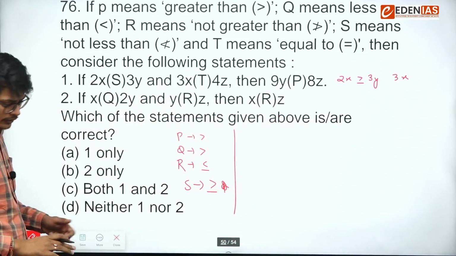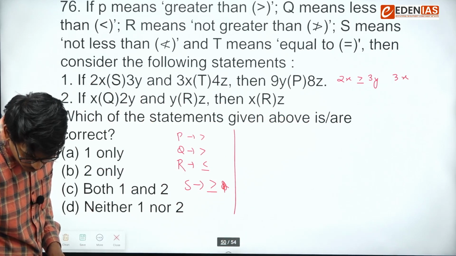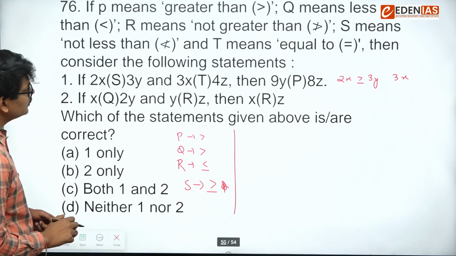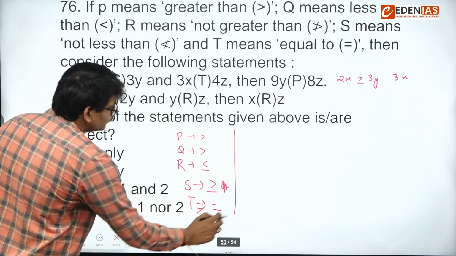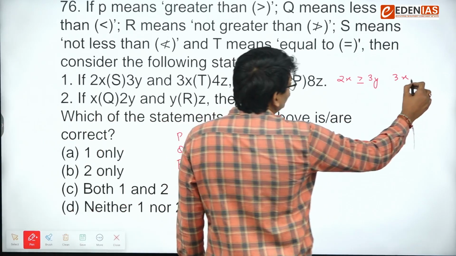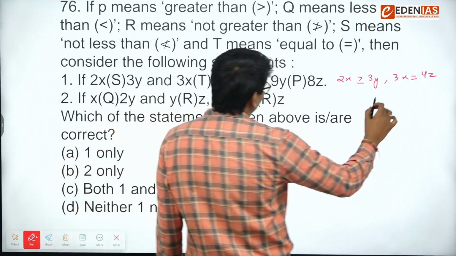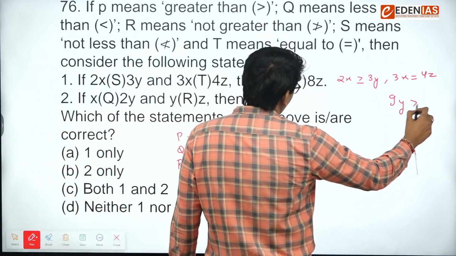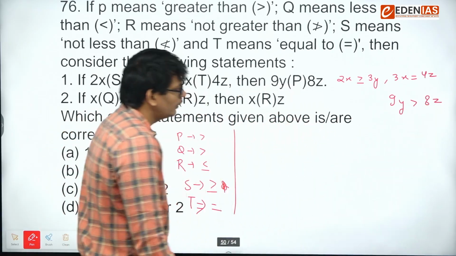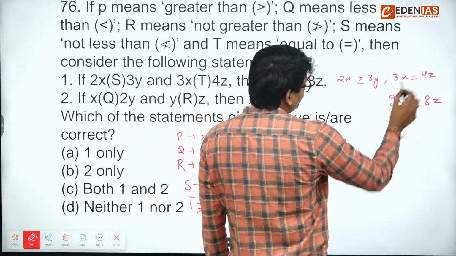Just a minute, there is some mistake in this. Okay, this is T also, right? T is here, that is equal to. Okay, 3x is equal to 4z. And then we have to prove 9y is greater than 8z. That we have to prove. Okay, let's see. So 3x is equal to 4z.